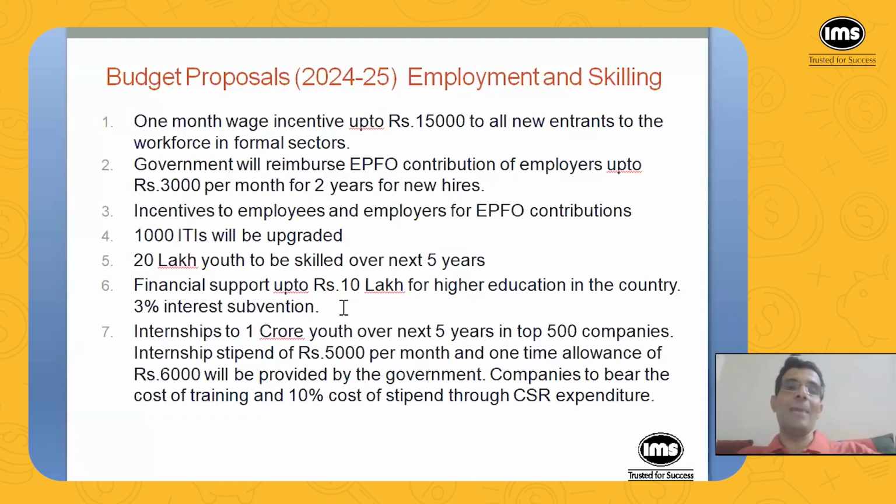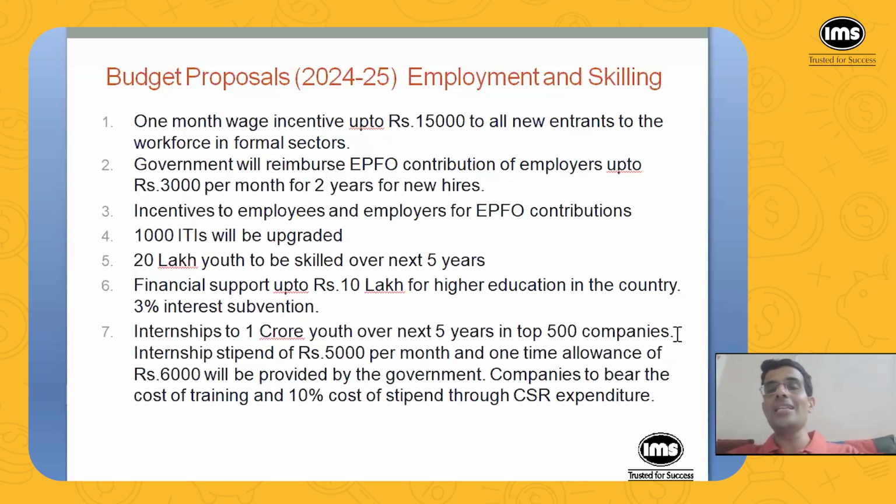So of course, America of 1960s was much different from India of today. So we have still a long way to reach to where America was in 1960s. So I'm not saying that immediately we'll face this problem, but there is a possibility that sometime in the future we will also face similar situation. Anyway, then internships to 1 crore youth over next 5 years in top 500 companies. So this is one good proposal in the budget.